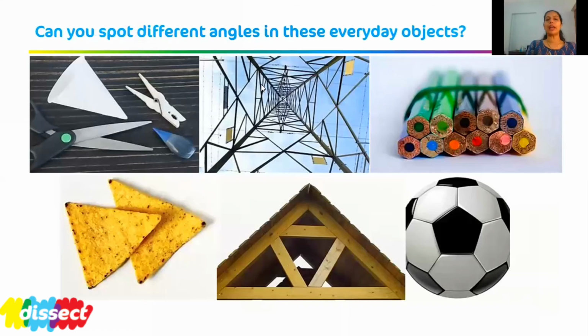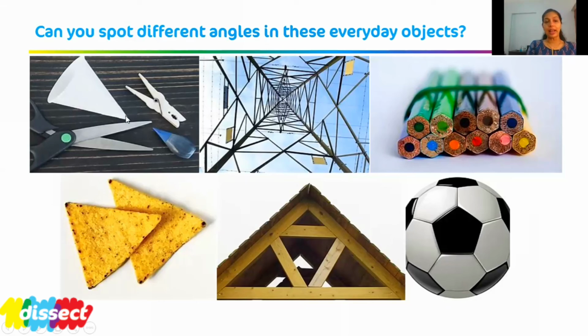See, can you spot different angles in these everyday objects? The scissors we have already seen. This is the point of intersection. And in clips, this is the point of intersection. Here we can see this is the point of intersection. Here in the funnel, here is a point of intersection. Here there are so many angles, correct? So many points of intersection. This is a vertex, vertex. There are so many vertices. See, what is this? This is a pencil. Here we can see there are so many points of intersection, so many vertices and so many angles.